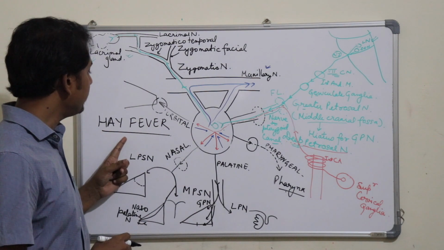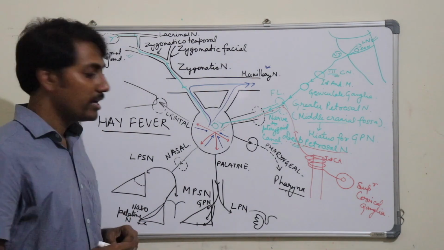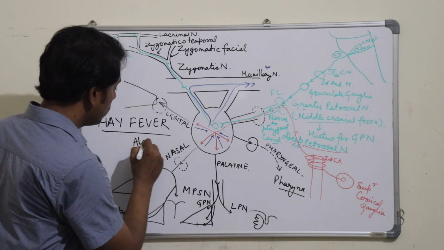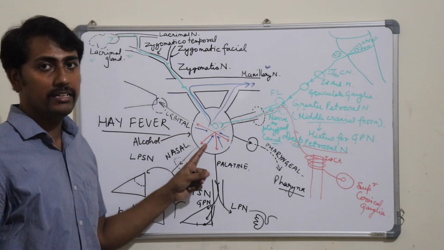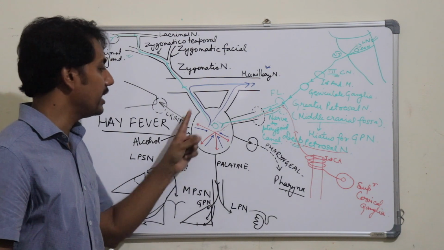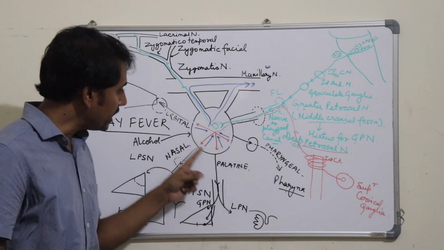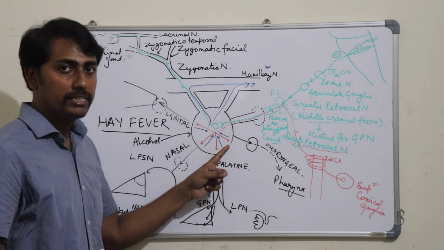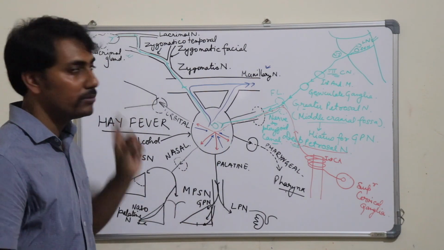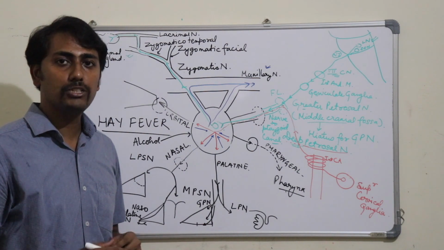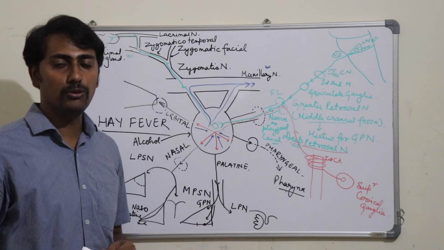So in these intractable cases of hay fever, alcohol is injected into this parasympathetic ganglia so that this parasympathetic ganglia is destroyed, and if this parasympathetic ganglia is destroyed, the parasympathetic fibers supplying these glands will also be stopped or destroyed. That will lead to stoppage of the running nose and eyes.